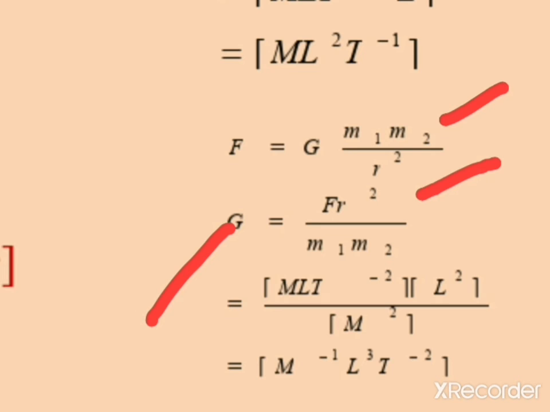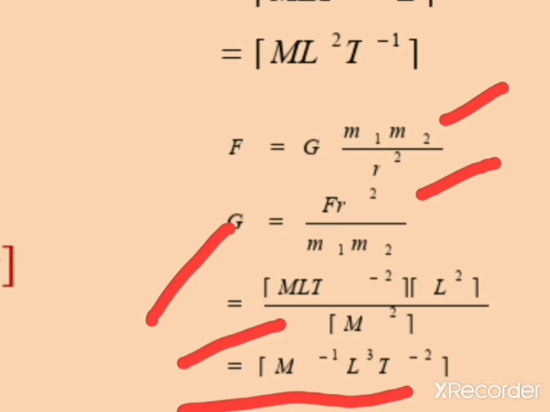So putting the dimension of F as M L T to the power minus 2, and r is basically a length, so you put the dimension of length L square. Then for the dimension of mass, here we have the product of two masses, therefore you will get M to the power 2.